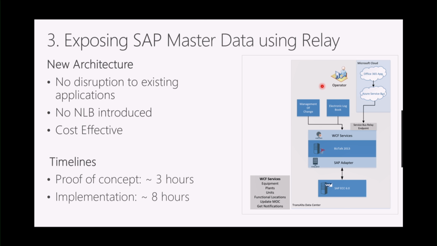And we had some constraints when we had to find a solution. We couldn't disrupt the existing applications. It would have been nice to say, hey, we're going to do some RESTful APIs and use API management, but it just wasn't going to happen. We couldn't impose that, nor did we want to do a lot of additional work and then have this mixed model. So what we did use is the Service Bus relay. We exposed those relay endpoints through BizTalk and then gave the public endpoint in the cloud with credentials to our other team that was building that application in Office 365. And now they are able to connect and use the same data set, these same interfaces that our on-premise counterparts are using, without additional coding.